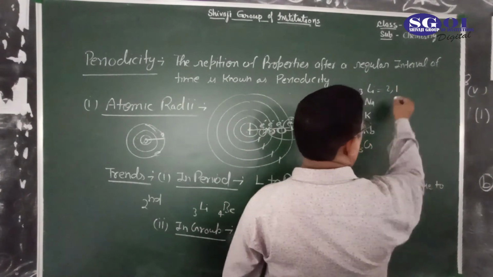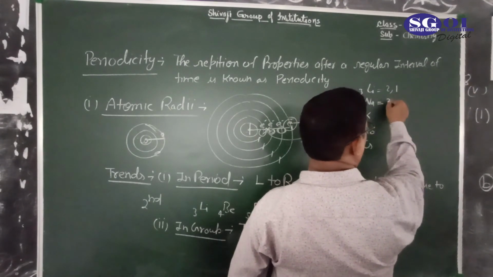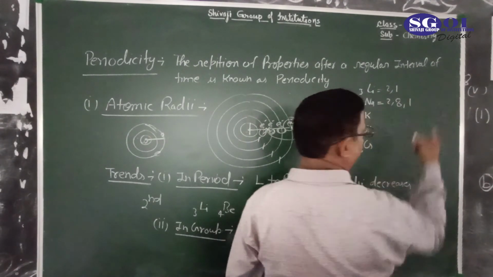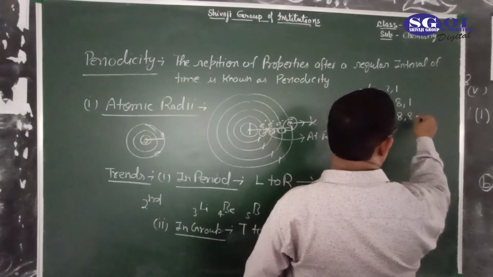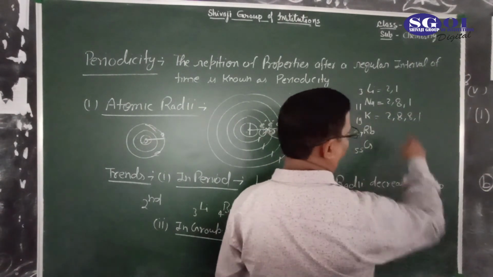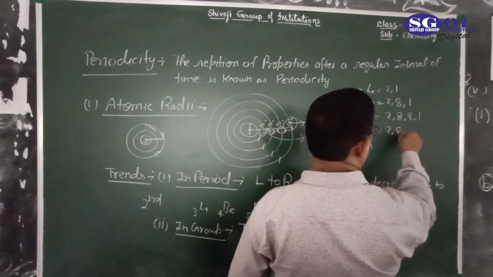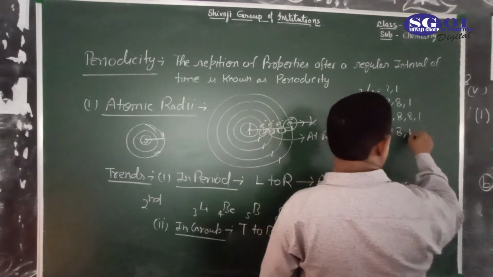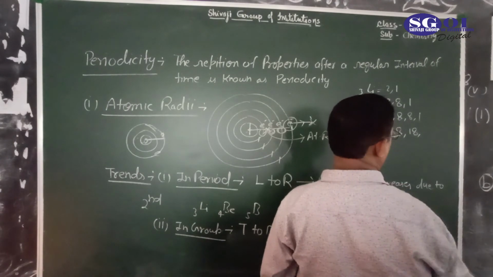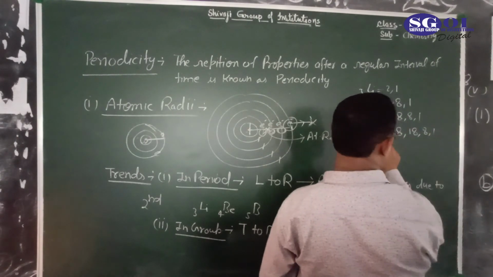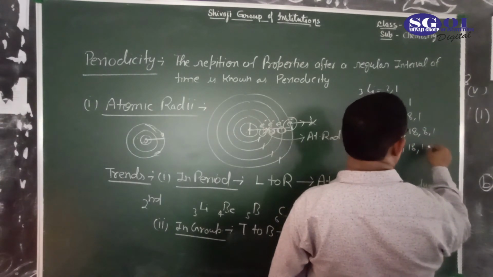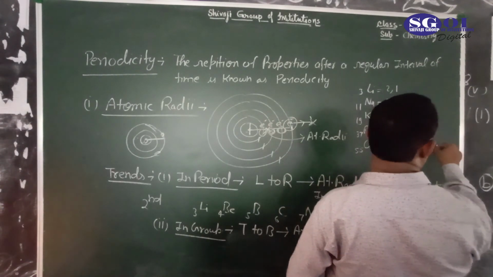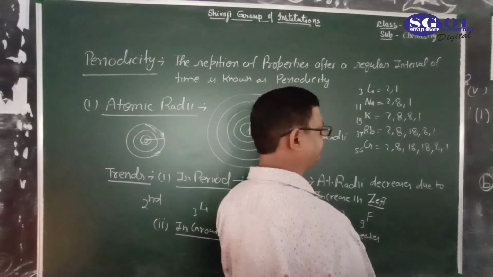Here the configuration is 2, 1, so the outermost shell is second. Here 2, 8, 1, the outermost shell is third. Here 2, 8, 8, 1, then 2, 8, 18, 8, 1, then 2, 8, 18, 18, 8, 1, like that.